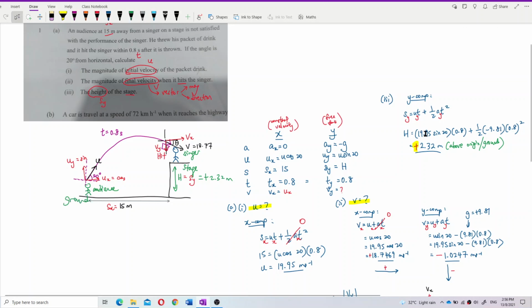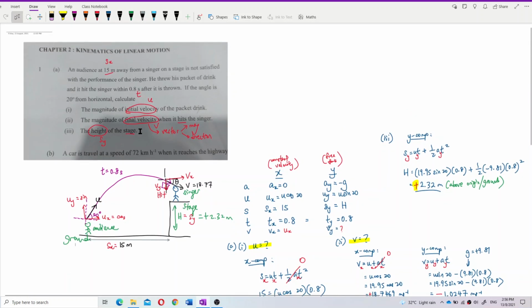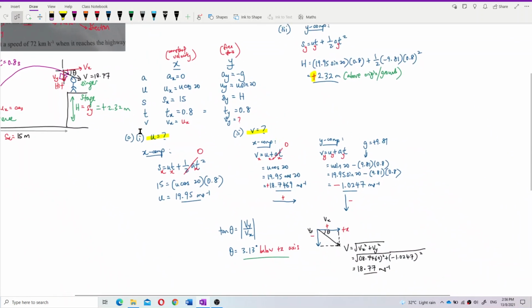So the y displacement is 2.32 meter above the ground. That's why it's positive. The stage is 2.32 meter above the ground. So that's the height of the stage. That's it for this question. Hope you enjoy.